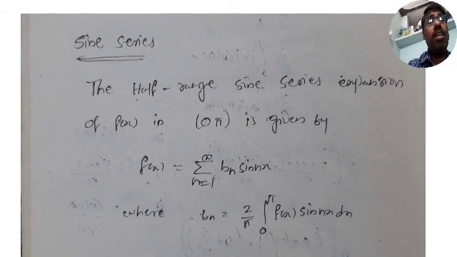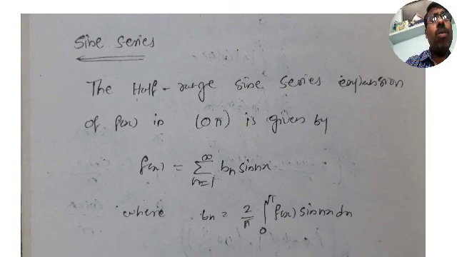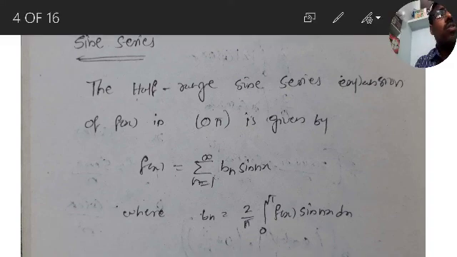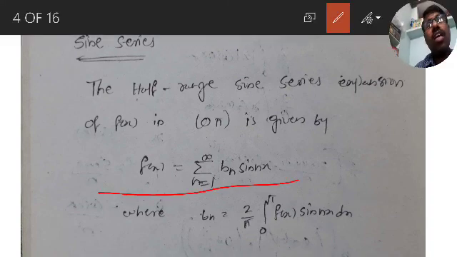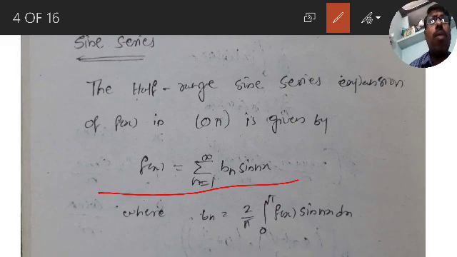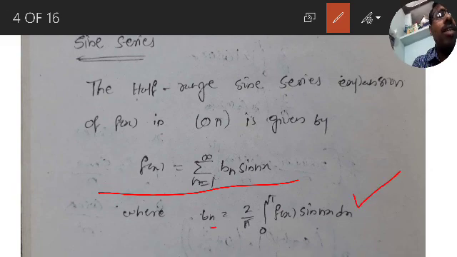The half-range sine series expansion of f of x in 0 to pi is given by f of x is equal to sigma n is equal to 1 to infinity bn into sin n x, where bn is 2 by pi integration 0 to pi f of x into sin n x dx. So this is the half-range sine series: f of x equal to sigma n is equal to 1 to infinity bn into sin n x. What is bn here? bn is 2 by pi integration 0 to pi f of x into sin nx dx.